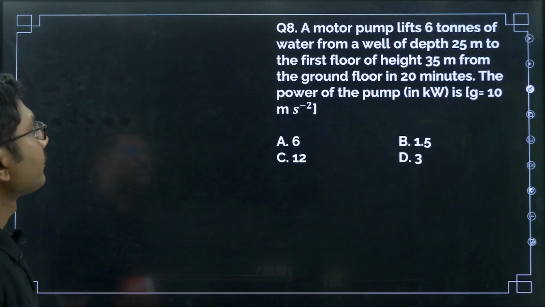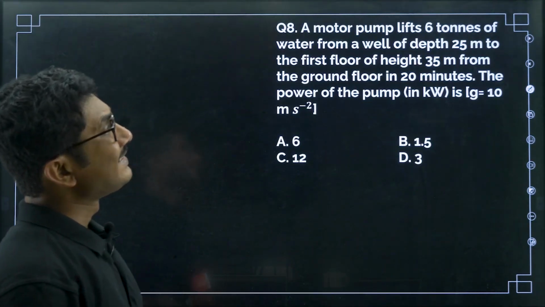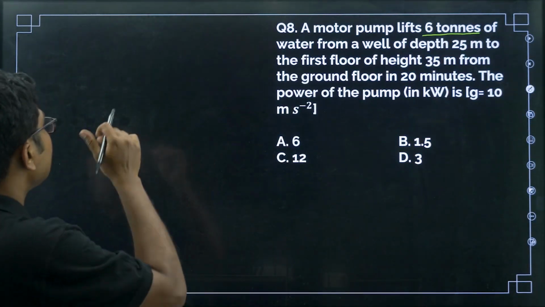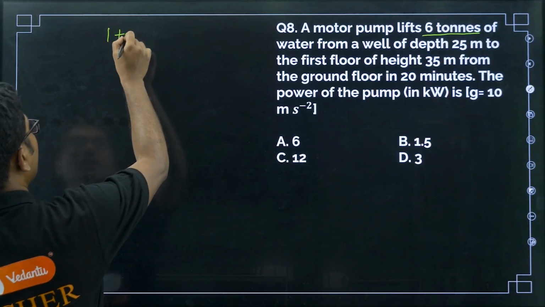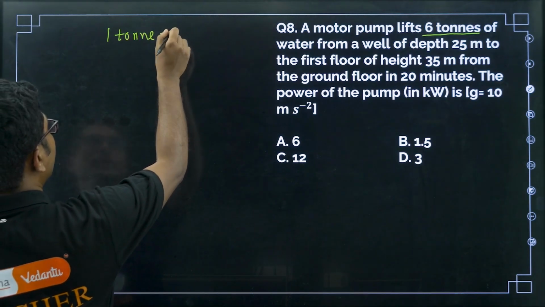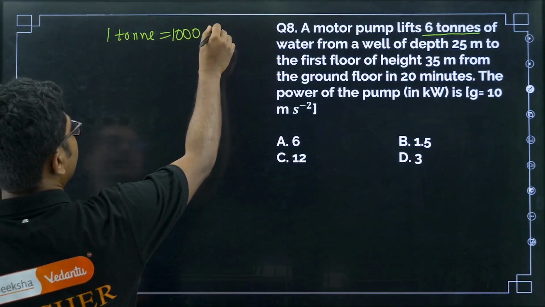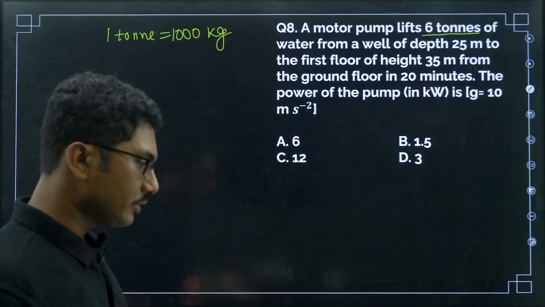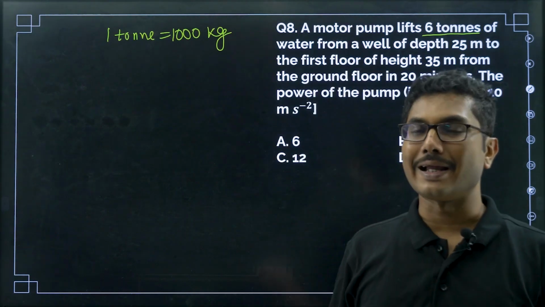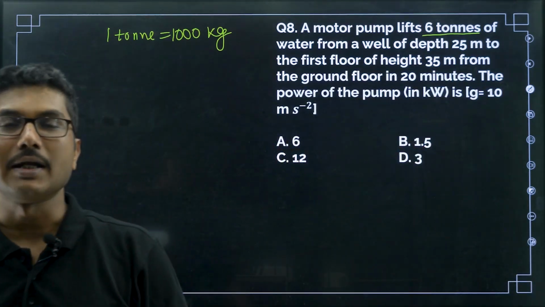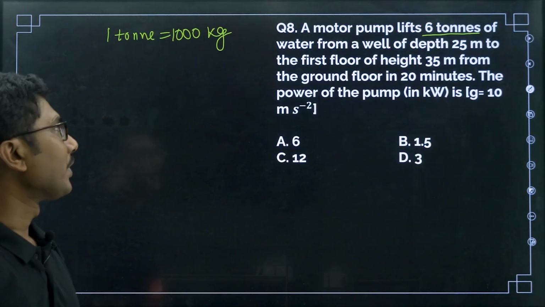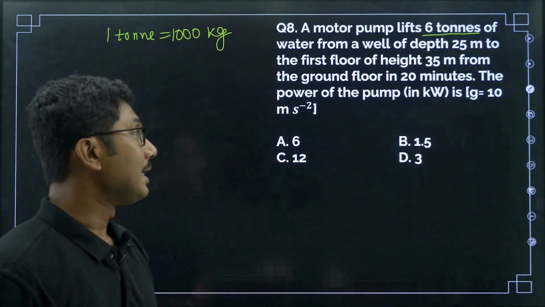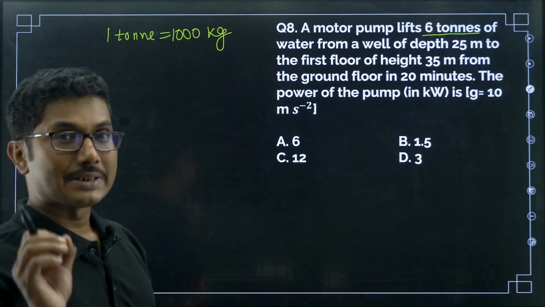Now, next. A motor pump lifts 6 tonnes. Okay, it is not ton, it is tonne. You have to remember that 1 tonne, T-O-N-N-E, is equal to 1000 kg. A ton, T-O-N, means 100. The word ton is very common in cricket. If you watch cricket, when he has hit a ton, that means he scored a century, right? So ton is 100, while tonne, T-O-N-N-E, represents 1000.